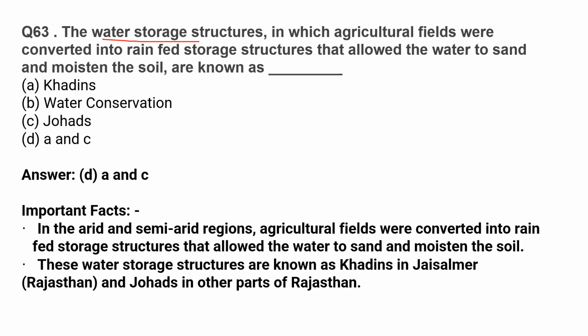In the arid and semi-arid regions, agricultural fields were converted into rain-fed storage structures that allowed the water to stand and moisten the soil. These water storage structures are known as khadins in Jaisalmer and johad in other parts of Rajasthan.